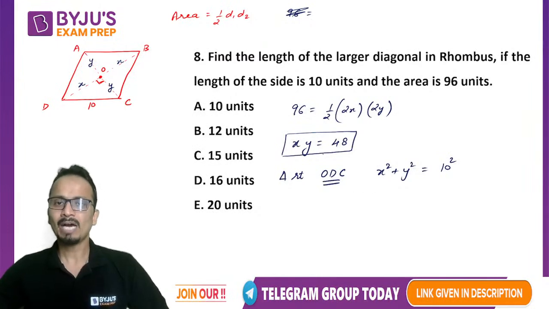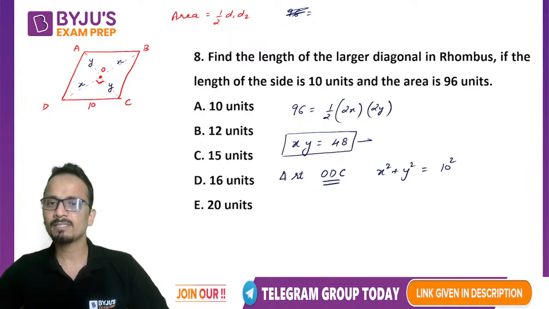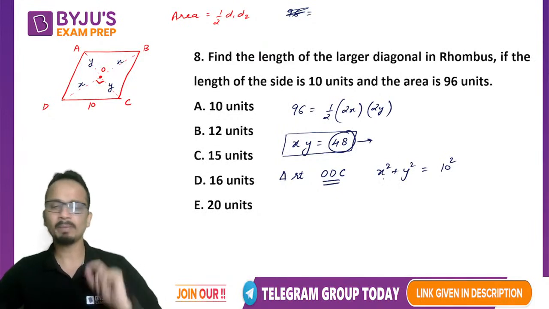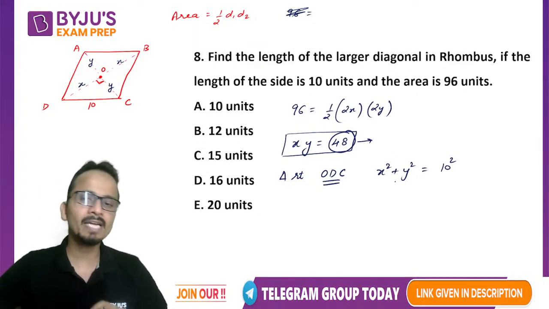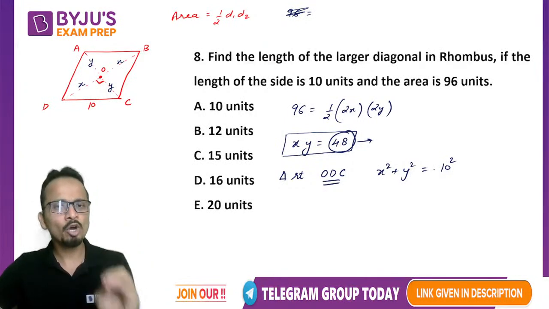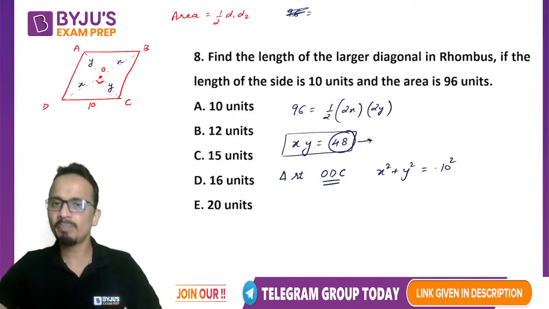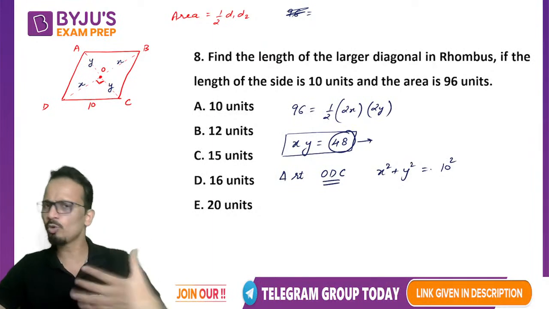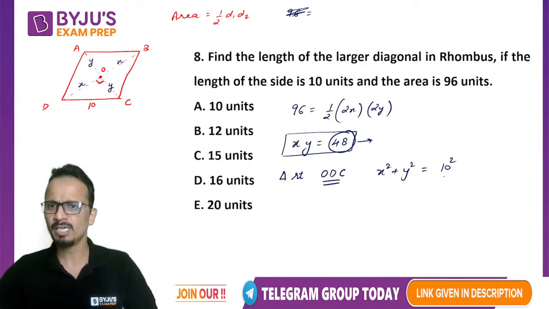Now x and y are two sides such that their product is 48, and these are the perpendicular sides of a right angled triangle such that x square plus y square is equal to 10 square. Now by using one of the Pythagorean triplets, if you remember some of them, one of the sides is 10.